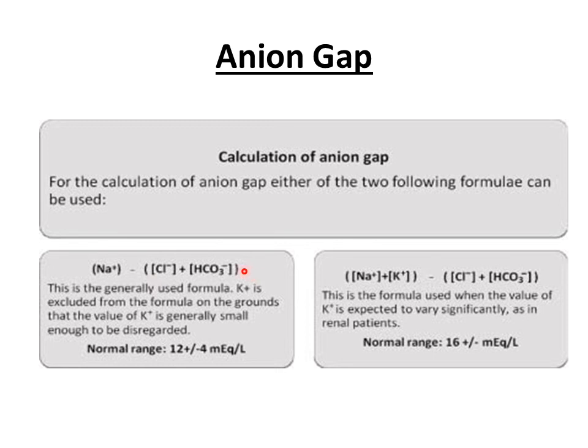And when those anions are added to the blood, this will result in an increase in anion gap. It will result in a change in the value of this anion gap.